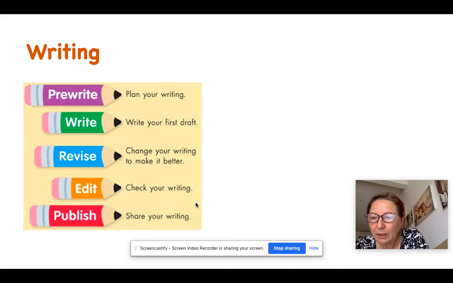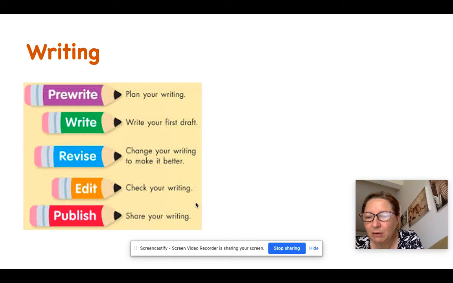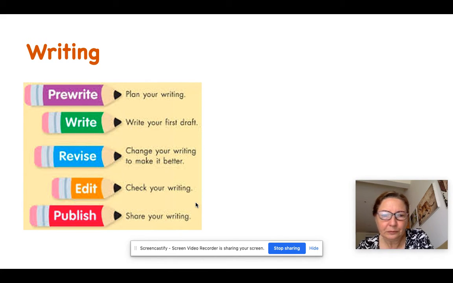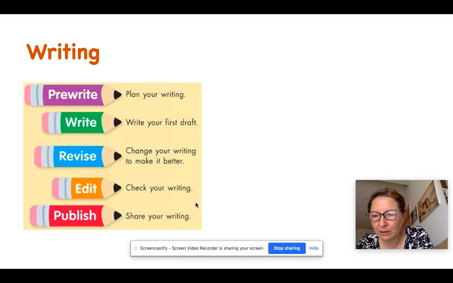Writing today. We are going to take the whole morning, an hour and a half, because you will start your writing. Remember when we did our writers workshop? We weren't done in 15 minutes. So today we are trying to follow the same idea, okay? I'm going to give you 15 seconds to read what's on the slide. And hopefully you remember all of those steps from our writers workshop.